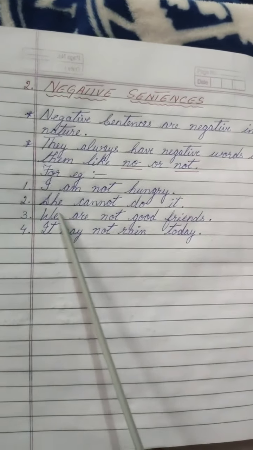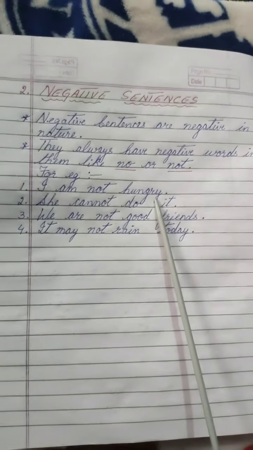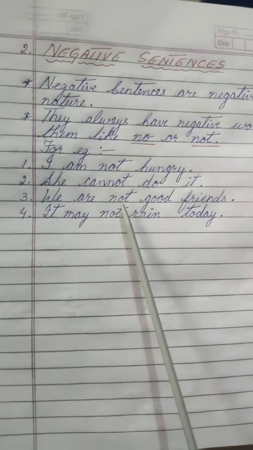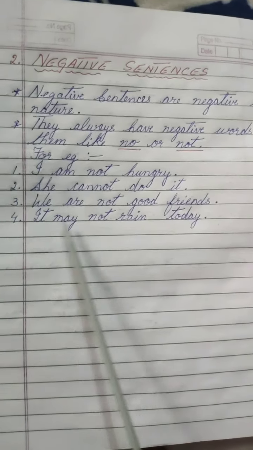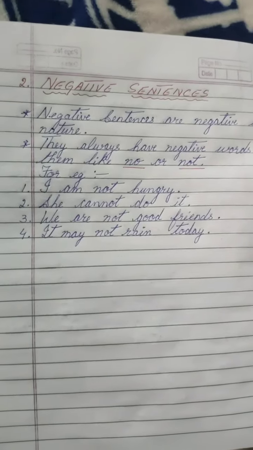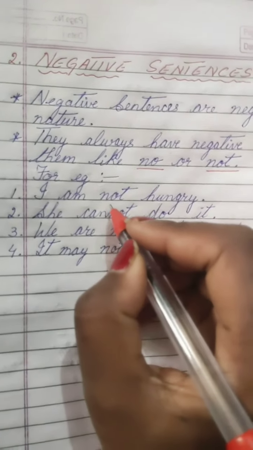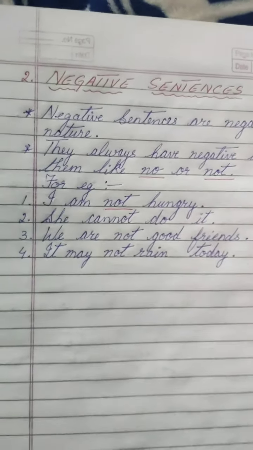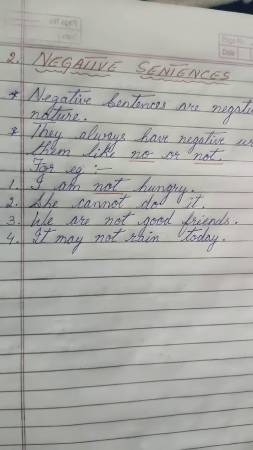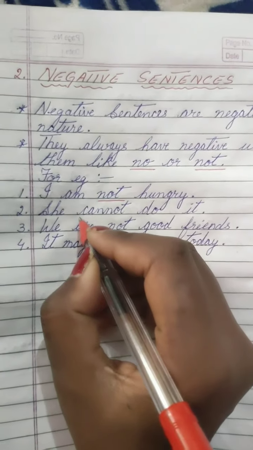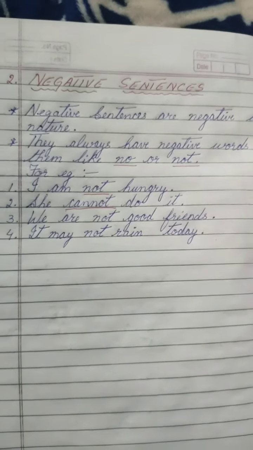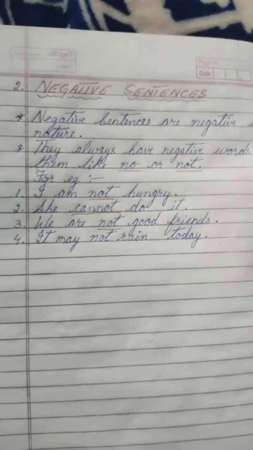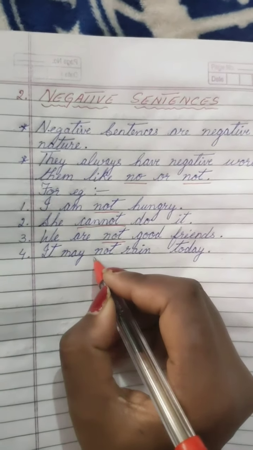Now for example, I am not hungry. She cannot do it. We are not good friends. It may not rain today. So where are the negative words here? In the first sentence, I am not hungry. Not is the negative word. Second sentence, she cannot do it. Where is the negative word? That is cannot. Third sentence, we are not good friends. Again, not. And the fourth sentence, it may not rain today. Not is the negative.